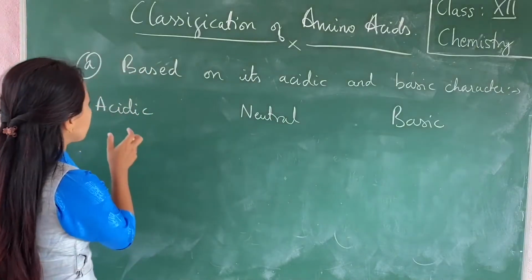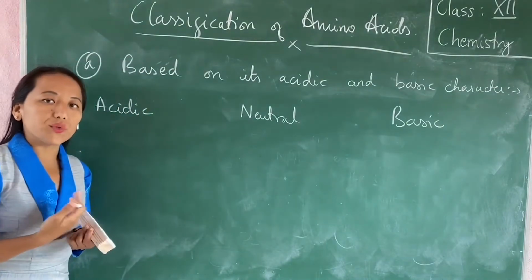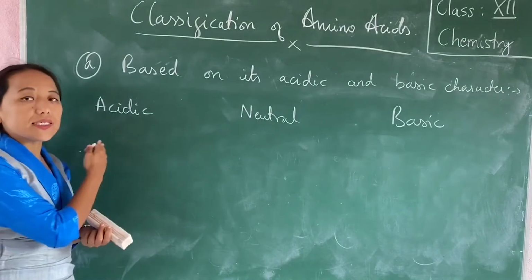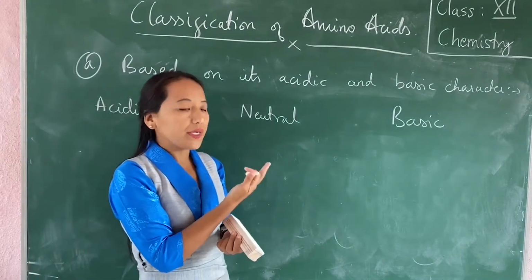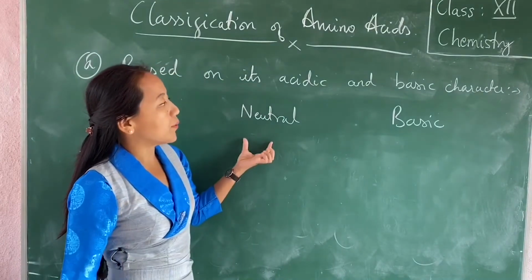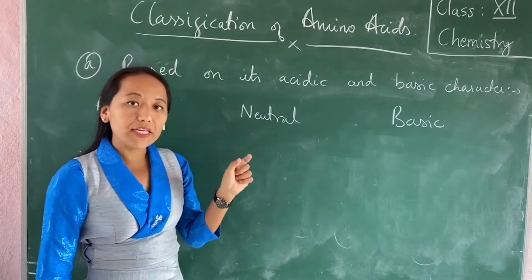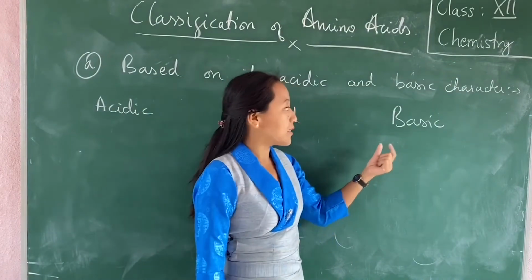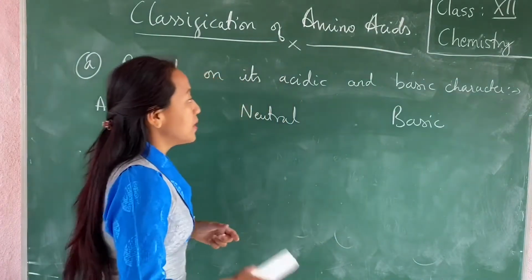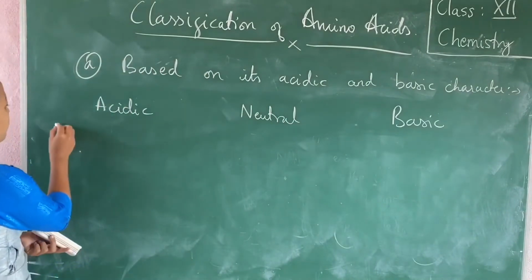If the COOH groups present are more compared to NH2, then it is said to be acidic in character. If the number of COOH and NH2 are equal, then it is said to be a neutral amino acid. If the number of NH2 groups is more compared to the number of COOH, then it is said to be basic in character. So first let me write it down.